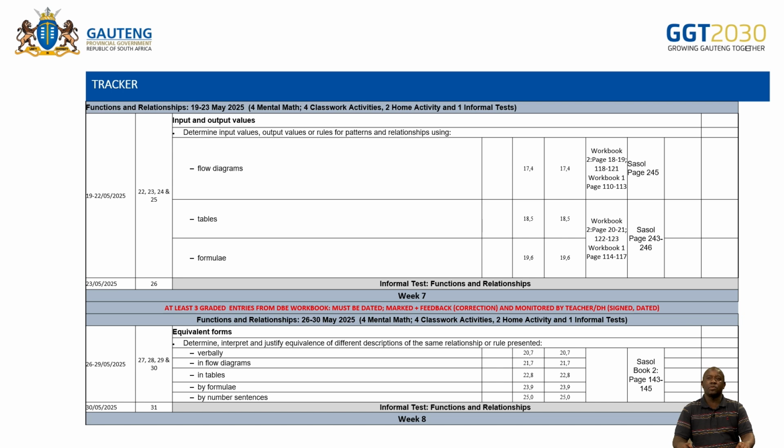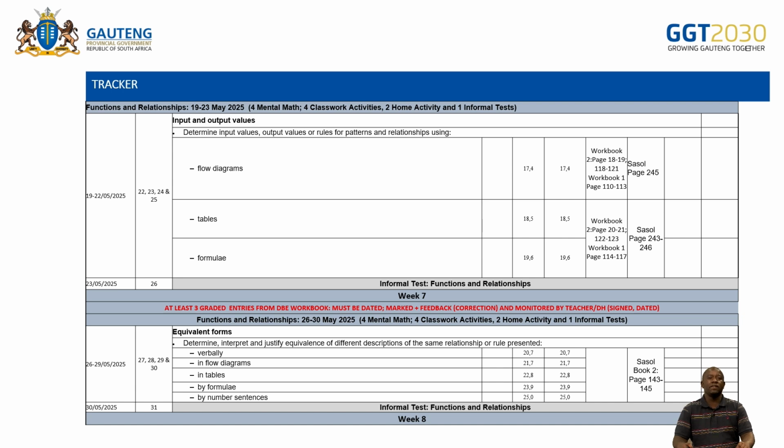Then these are the resources that you can refer to: the workbook, which is our DBE workbook, and also the Sasol Inzalo. You can also add your textbook if you want. Then lastly, in terms of progress, after you are done with this topic, it takes about 4 days, from the 22nd, the 23rd, the 24th. On the 23rd, because it will be on Friday, learners will be writing the informal test under functions and relationships.